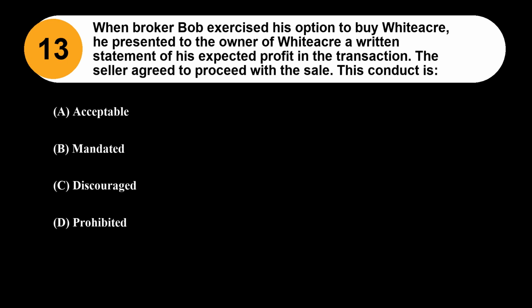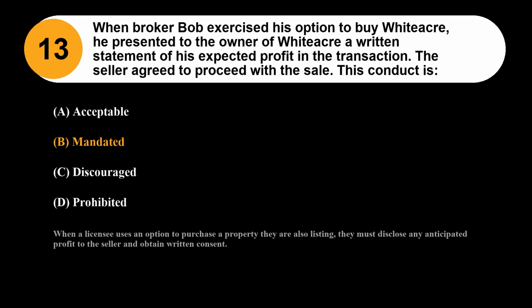Question 13. When broker Bob exercised his option to buy Whiteacre, he presented to the owner of Whiteacre a written statement of his expected profit in the transaction. The seller agreed to proceed with the sale. This conduct is: Option A, acceptable. Option B, mandated. Option C, discouraged. Option D, prohibited. The correct answer is Option B, mandated. When a licensee uses an option to purchase a property they are also listing, they must disclose any anticipated profit to the seller and obtain written consent.